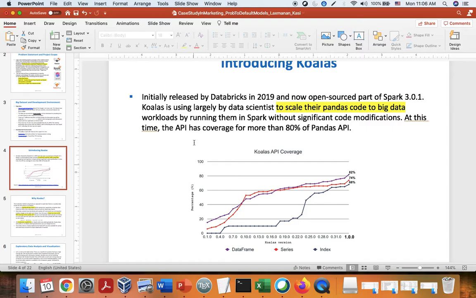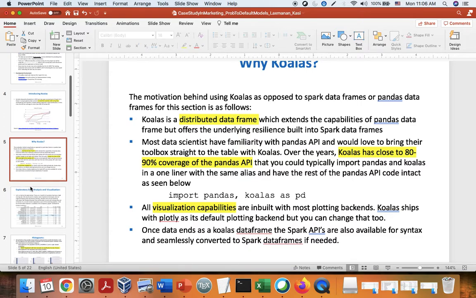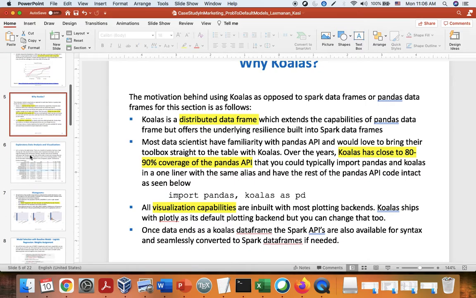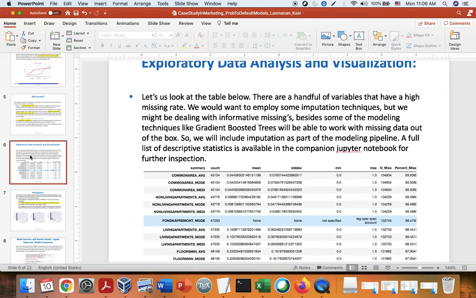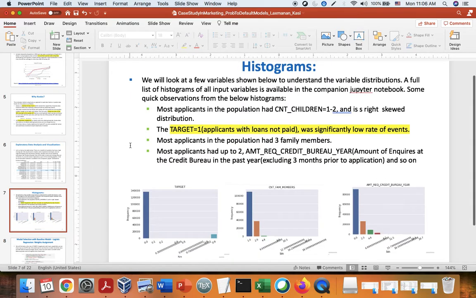Koalas. Koalas is largely used by data scientists to scale their pandas code to big data workloads. Why Koalas? Koalas is a distributed data frame which extends the capability of pandas. Koalas has close to 80 to 90% coverage with pandas and has visualization capabilities inbuilt. We look at exploratory data analysis and visualization. Histograms. In particular, we see that the target class has very low event rates.